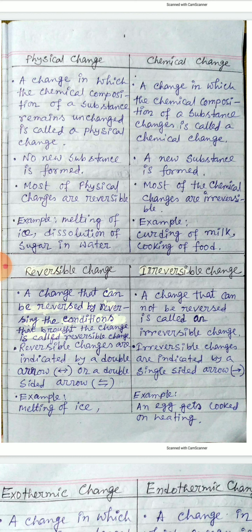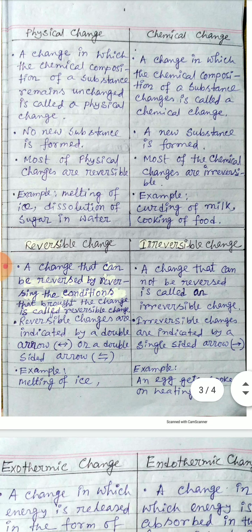In physical change, there is no change in the composition of the substance. That is, a change in which the composition of the substance remains unchanged is called a physical change. And chemical change means a chemical reaction in which one or more substances react to form one or more new products. So there is a change in the composition of the substance. A chemical change is a change in which the chemical composition of a substance changes.